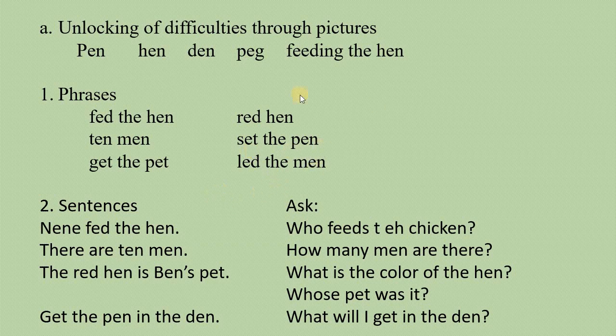Led the men. Okay? Again, after the teacher reads the phrases, let the students repeat after the teacher. So I'm going to read it again. Fed the hen. Ten men. Get the pet. Red hen. Set the pen. Led the men.